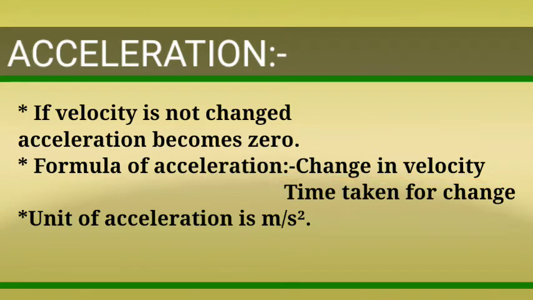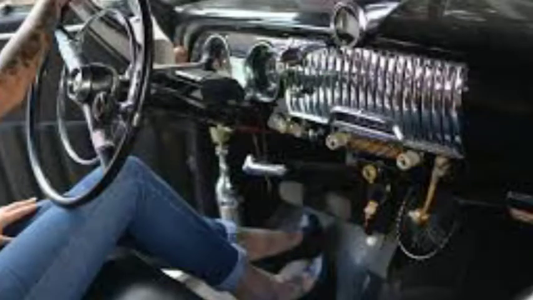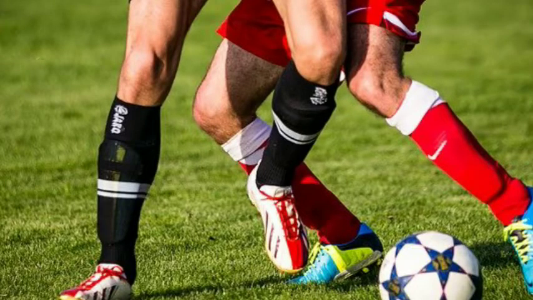Formula of acceleration is change in velocity upon time taken for change. So, the unit of acceleration becomes meter per second square. You know that a car or bus driver increases or decreases the velocity of a truck or bus by means of the accelerator. And on a football ground, the velocity of the ball changes when a football player exerts force on the ball. Also the direction of the ball changes. Then we can say that acceleration takes place.